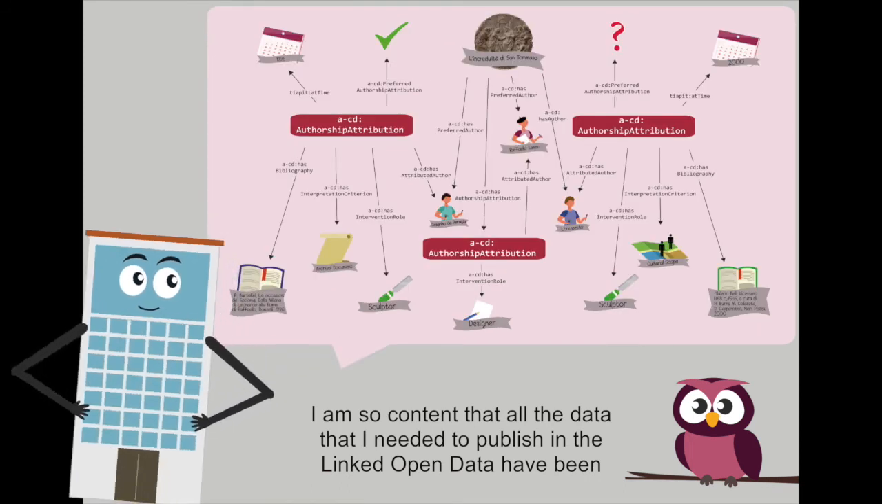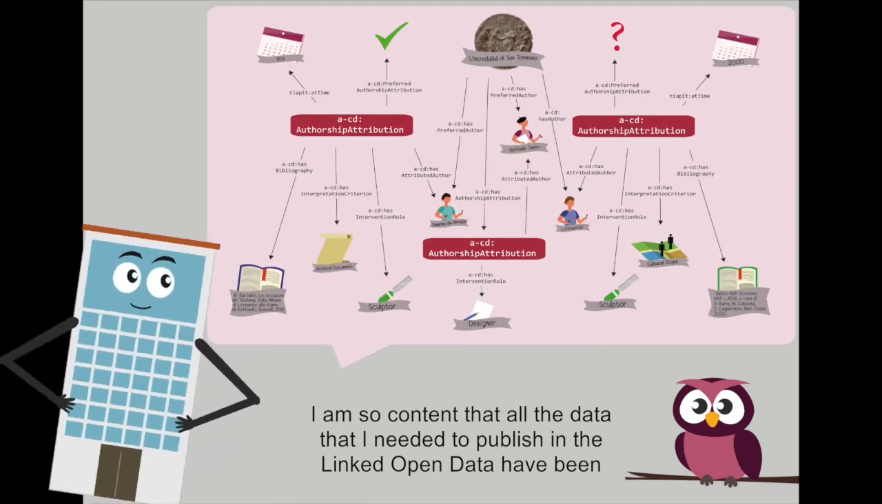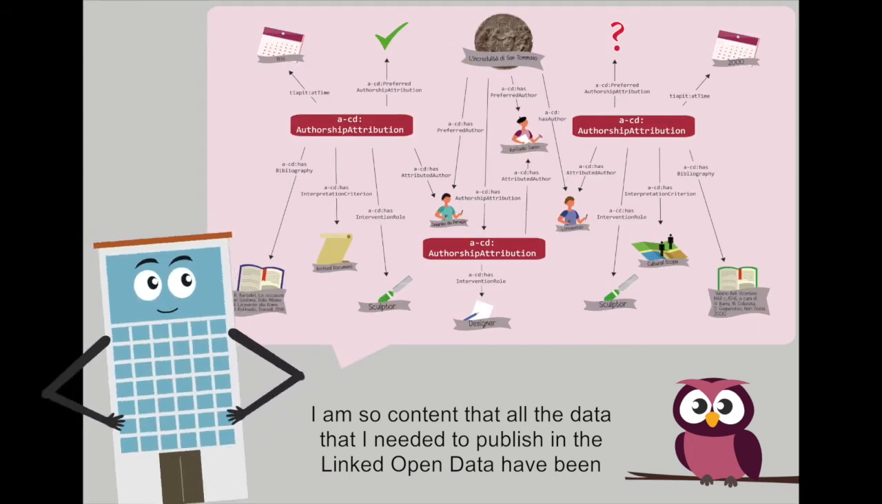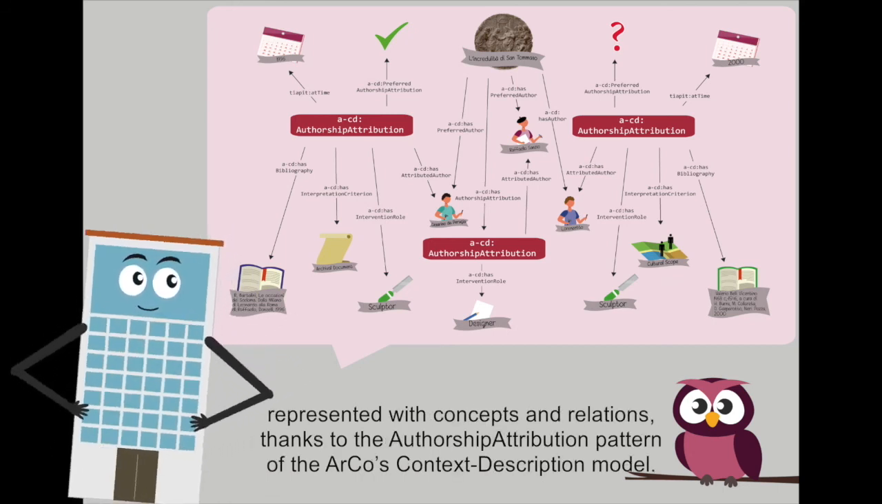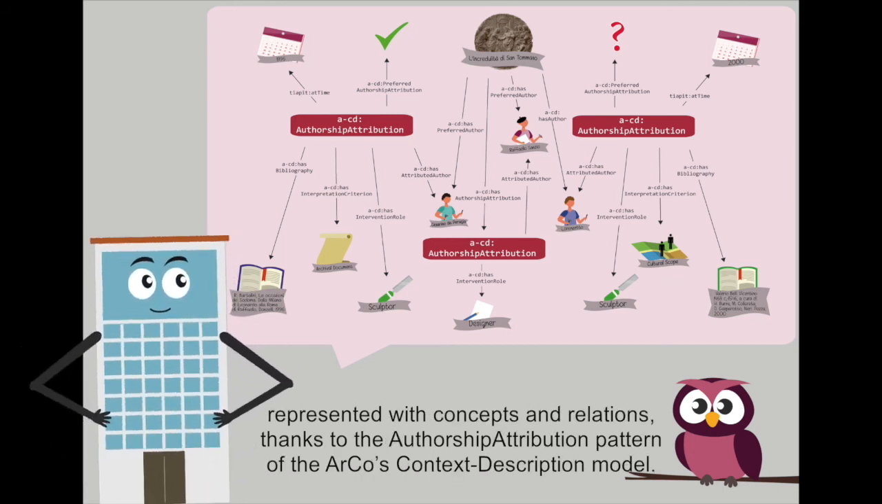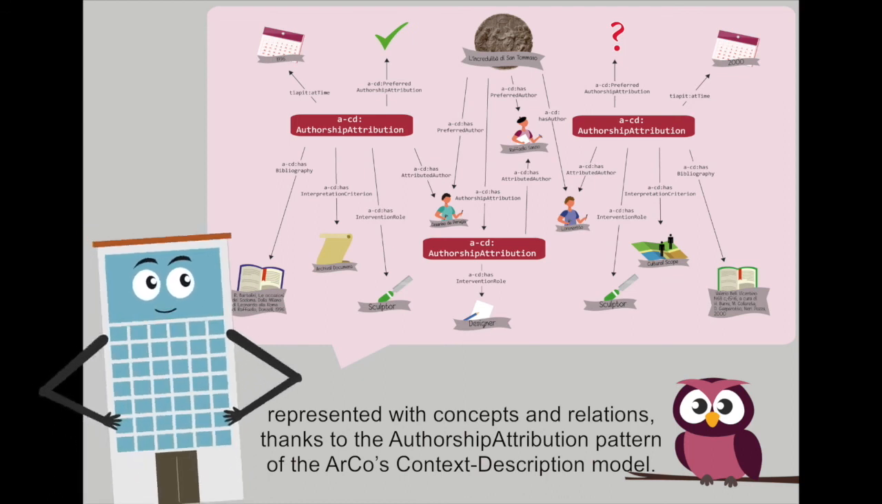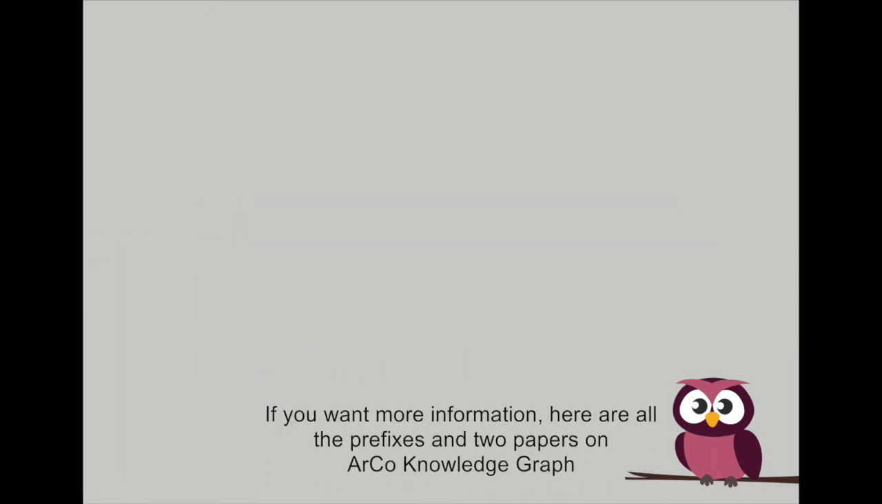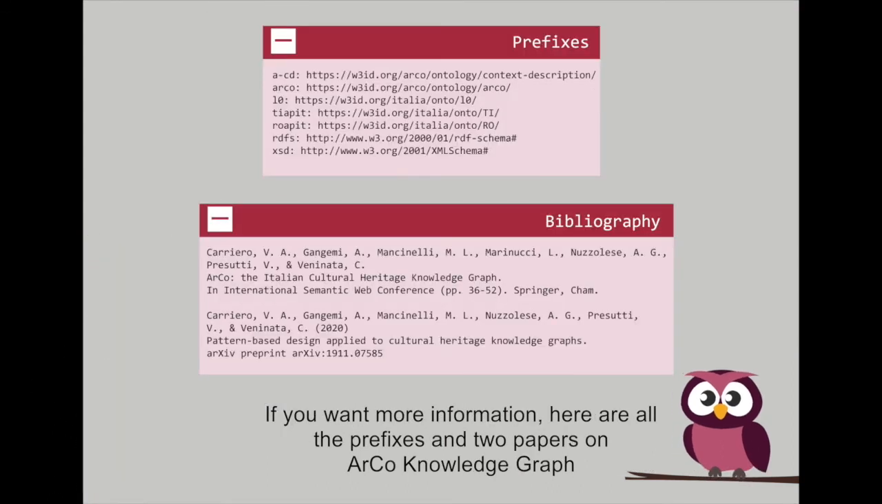I am so content that all the data that I needed to publish in the linked open data have been represented with concepts and relations, thanks to the authorship attribution pattern of the ArCo context description model. If you want more information, here are all the prefixes and 2 papers on the ArCo knowledge graph.